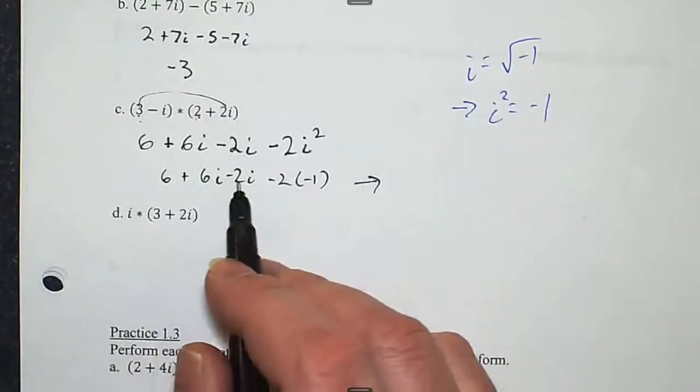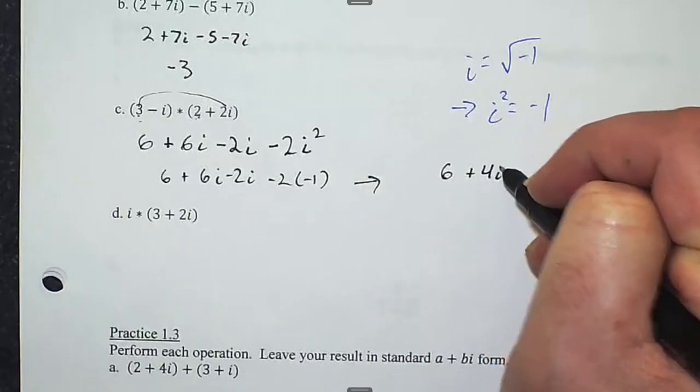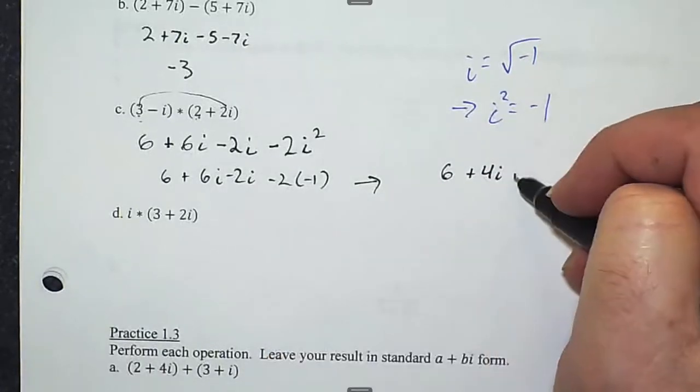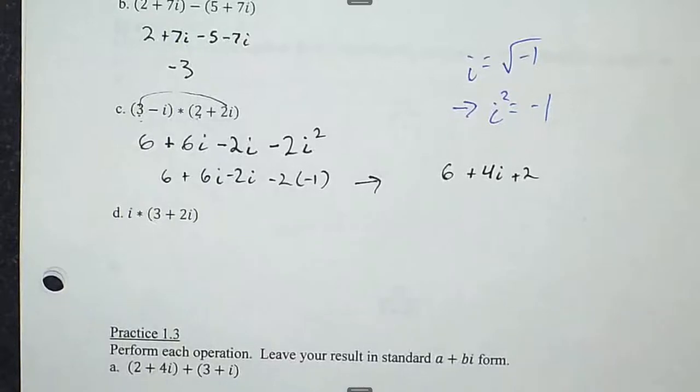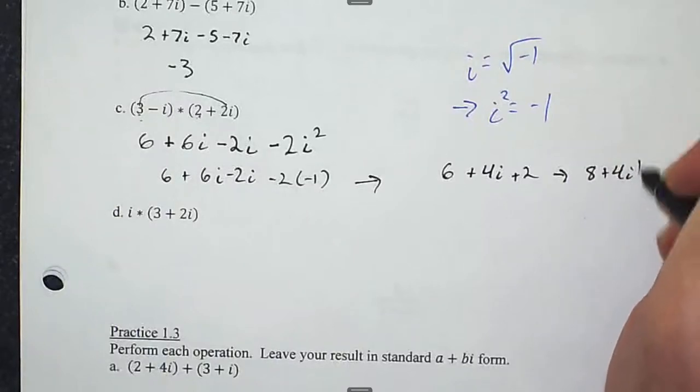So I'll combine these things. This is 6 plus 4i. Negative 2 times a negative 1 is a plus 2. So my final answer is 8 plus 4i.